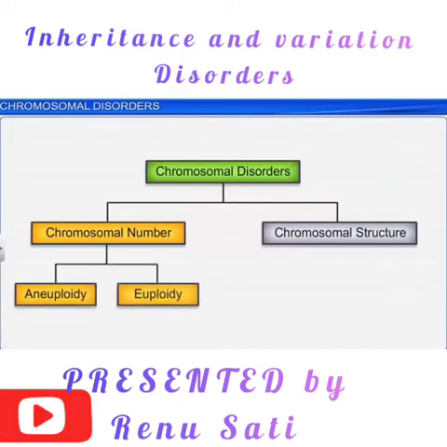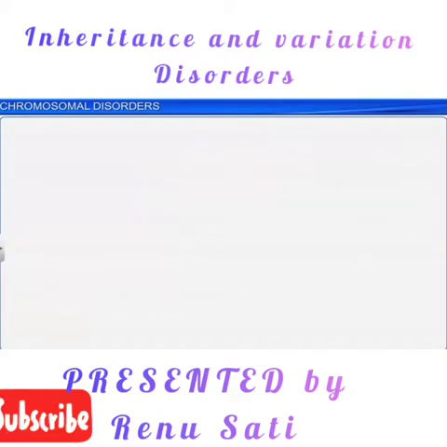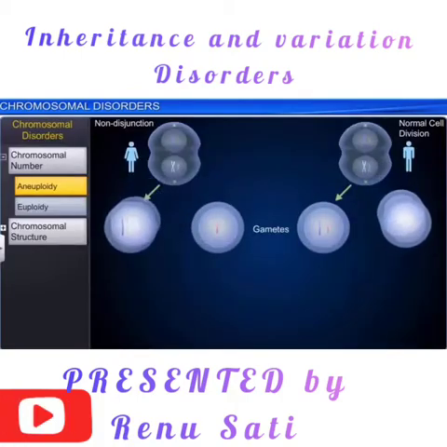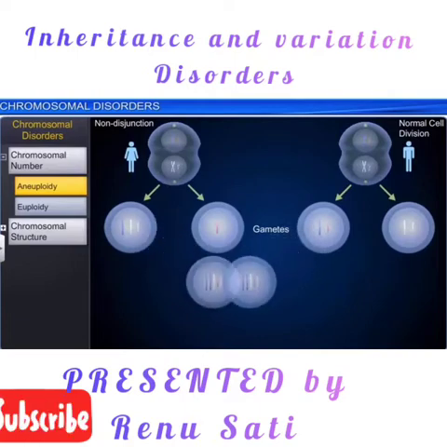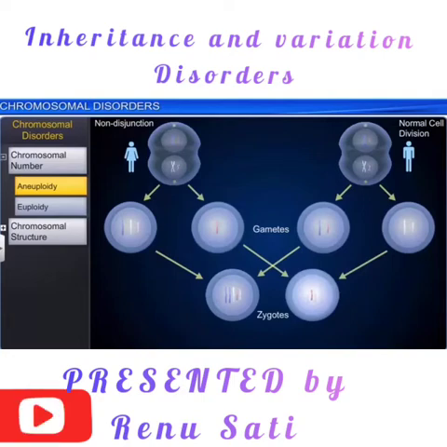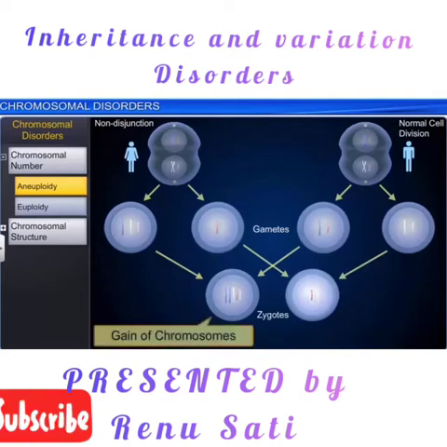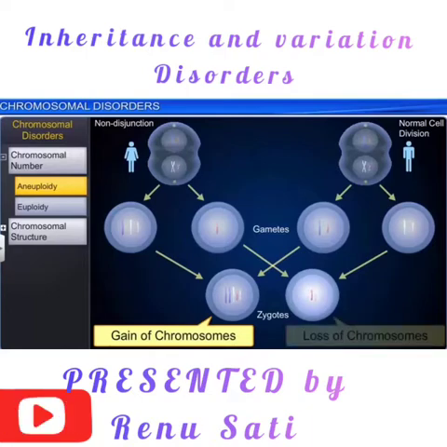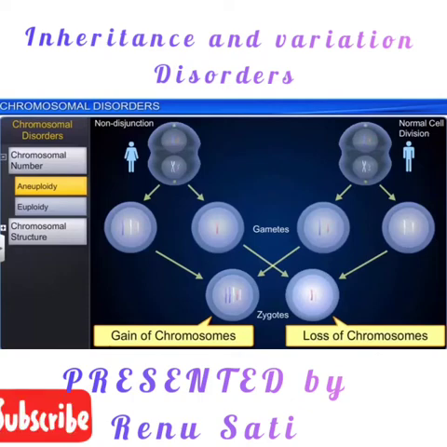When the number of chromosomes decreases or increases, it is known as aneuploidy. And when the complete set of chromosomes is increased, it is known as euploidy or polyploidy, which generally takes place in plants. One of the gametes has an extra chromosome and another has one chromosome less.